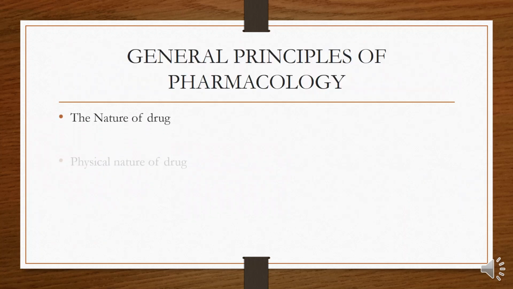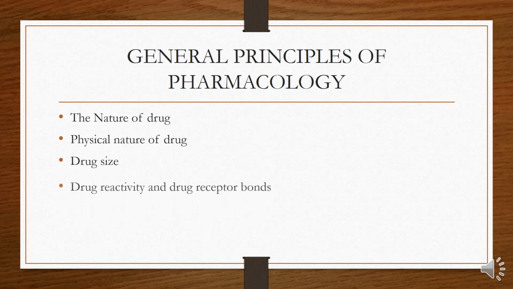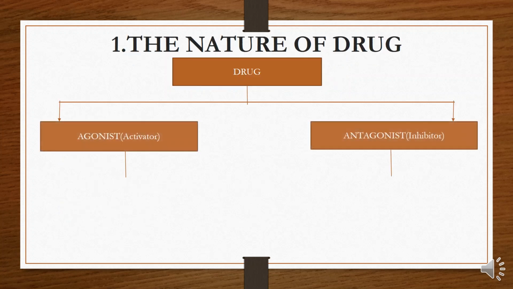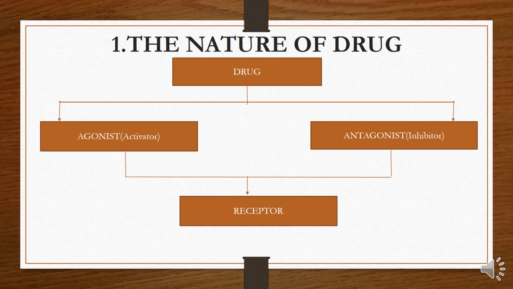Next are some general principles of pharmacology, that is the nature of drug, physical nature, drug size, drug reactivity and drug receptor bonds, and drug shape. Number 1 is the nature of drug.